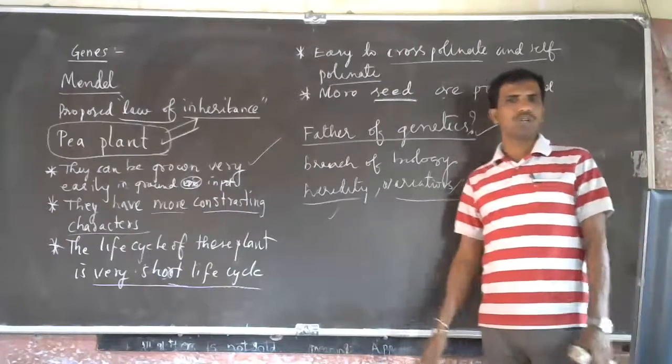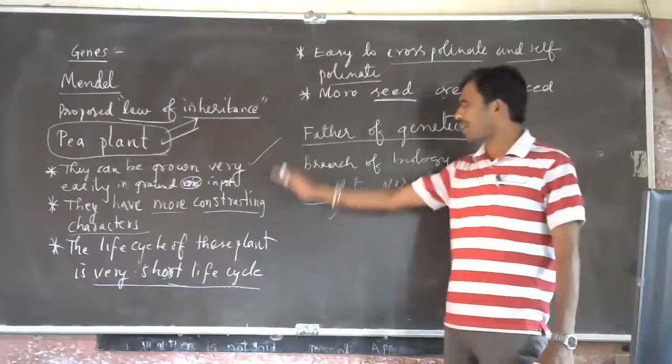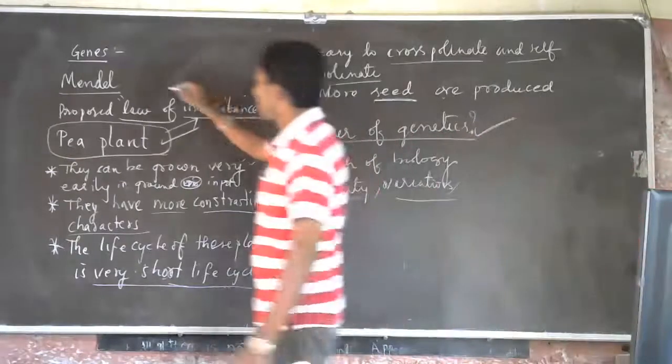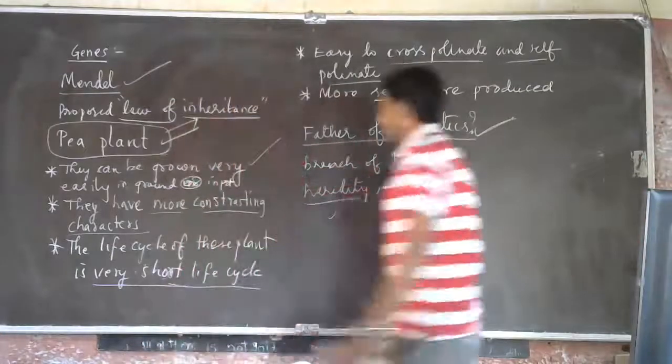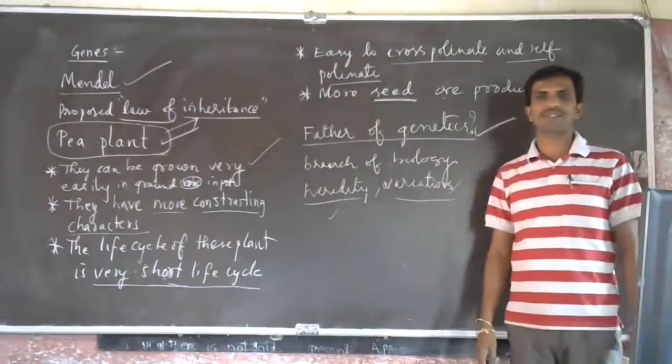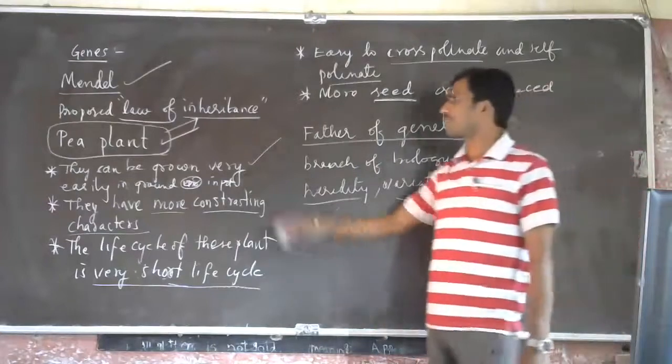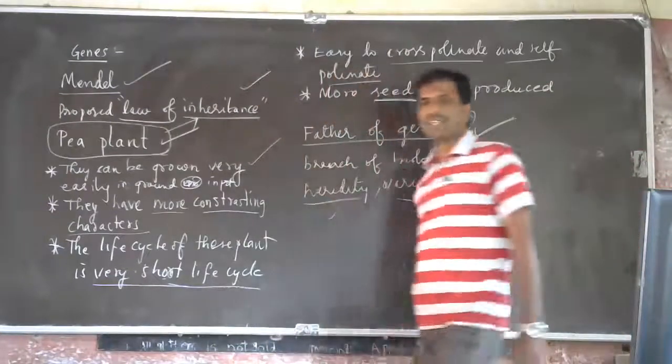So this was studied under a separate branch of biology, that is genetics, and Gregor Mendel was considered as father of genetics because of his contribution to genetics in the form of the law of inheritance.